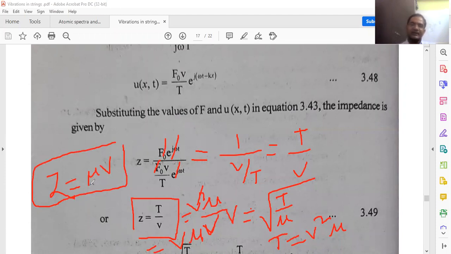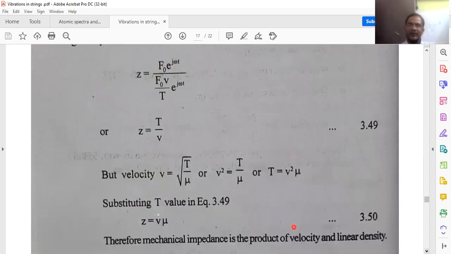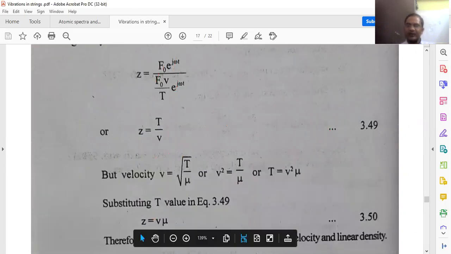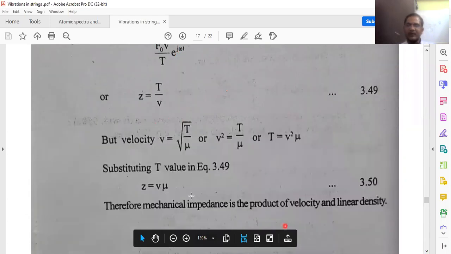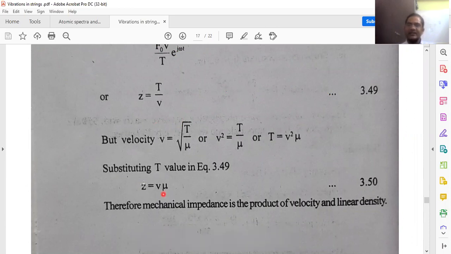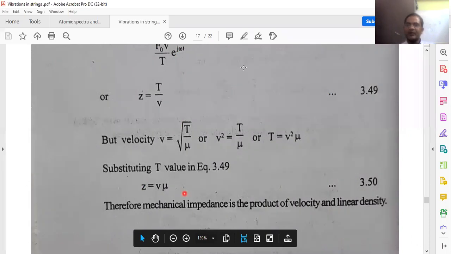Now you can check the dimensions also. Substituting the dimensional formula of linear density and velocity, you will get the dimensions of impedance. Okay, that's it. So finally, what is the final expression for impedance to the wave motion? Z is equal to v into mu. Therefore, it is the product of the velocity of the transverse wave into linear density. Capital Z is equal to v into mu. Okay.